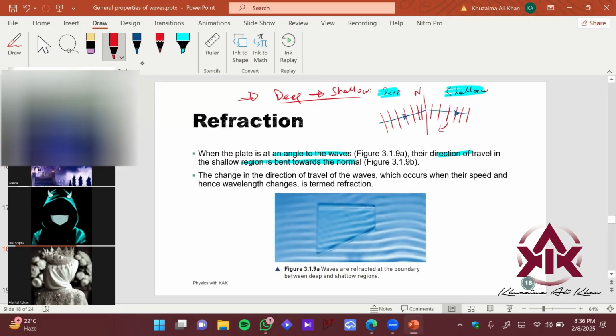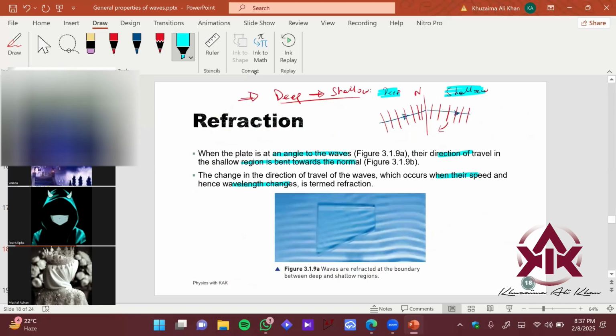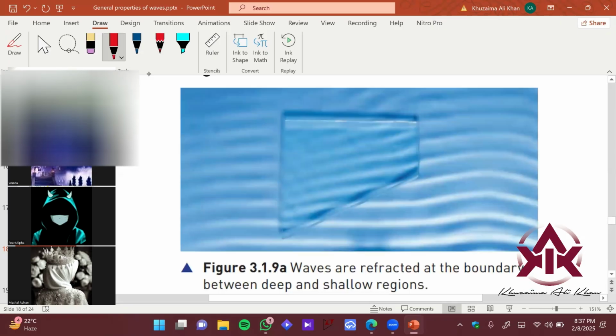So obviously, when it enters from deeper to shallow region, it occurs because there's a change of speed, okay, and also a change of wavelength, which you just see over here, right? If it enters from deeper to shallow region, the speed decreases, and also the wavelength, that is the distance between two consecutive wave fronts, also decreases, right? So that causes a change of direction also, right? If you see this diagram, the waves entering at a particular angle are bending towards the normal, right? If you just see it over here, okay?